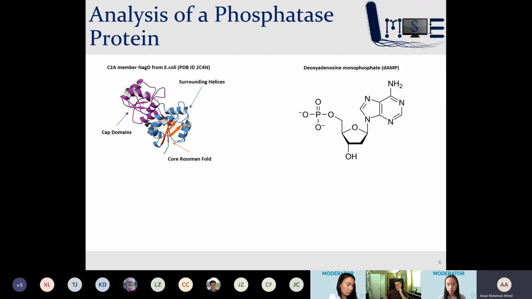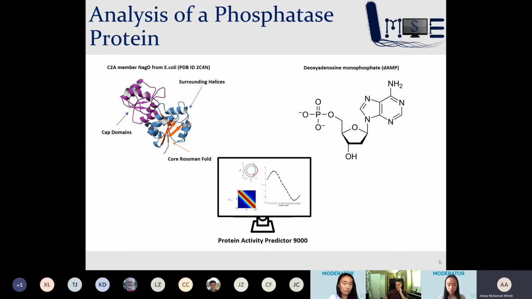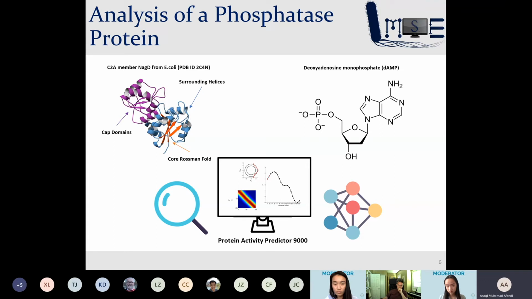We want our machine learning model to be able to extract and learn these features, structures, and their roles, and in fact, maybe learn new and other features that us humans cannot identify. The core Rossmann fold might be the main binding site. However, the rest of the protein structure still significantly determines what the activity of the protein would be like. It would be nice if our model can learn how these structures are all related and what role they ultimately play in determining the activity of the protein. However, with this limited dataset, a lot of hand engineering and specialist insight may be required still to develop a competent model.